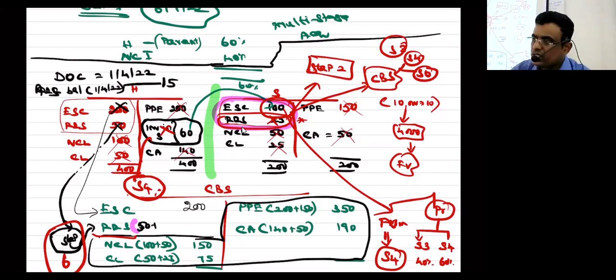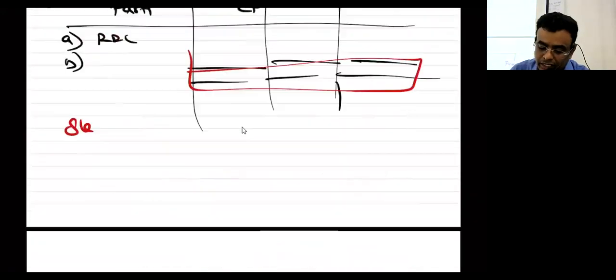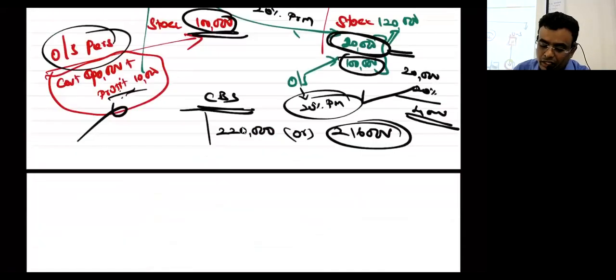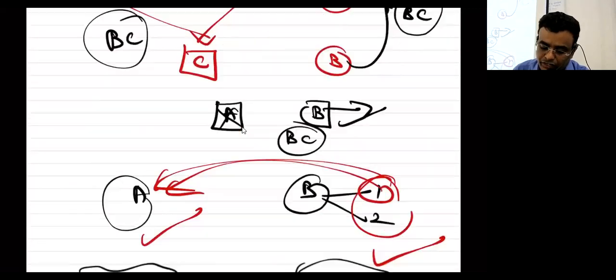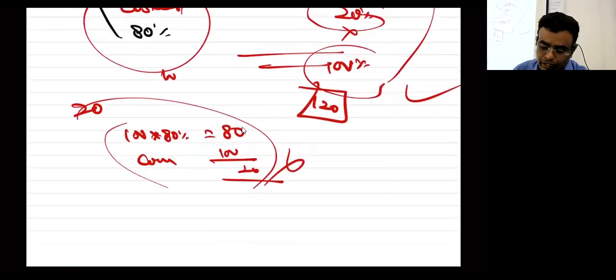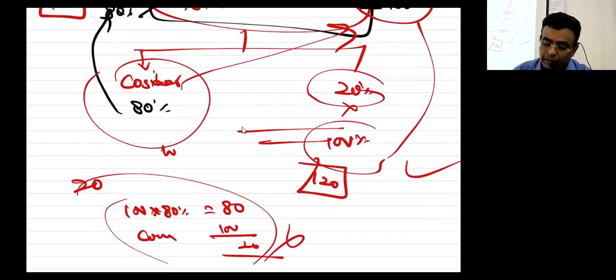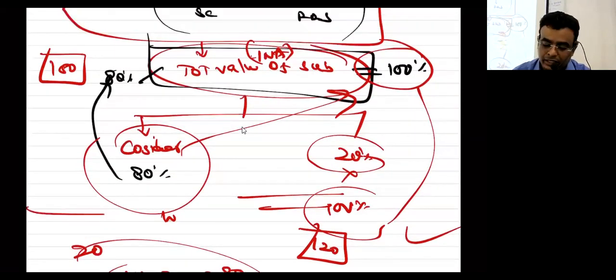So hopefully you understood that when preparing CFS, for a subsidiary company, should we take 100% of the process or proportionate? Did you understand that concept? Even though you have money, the control of the asset is with me, so full control should be recorded. By applying this concept only, Ind AS 103 says don't go with the second alternative, go with the first alternative. I told you the second alternative is also there, but the standard suggests this method because it goes on a control basis, a full value basis.